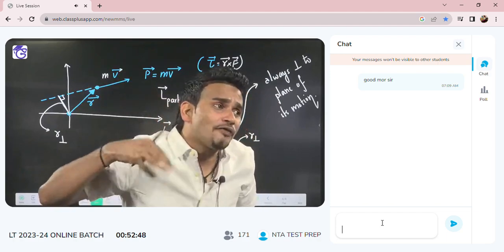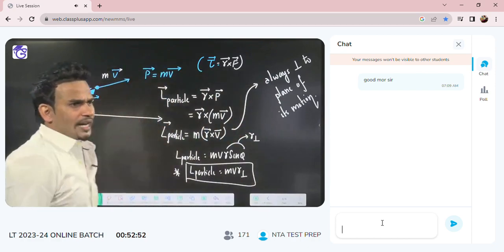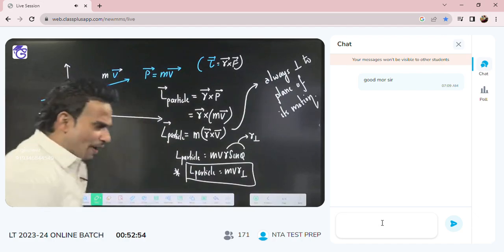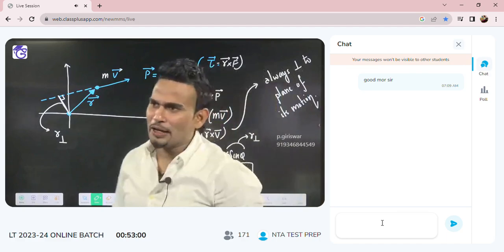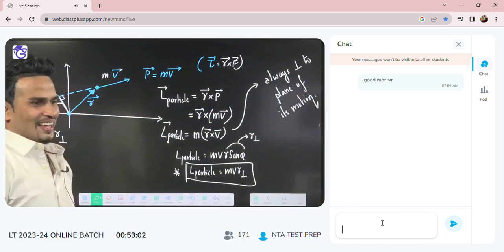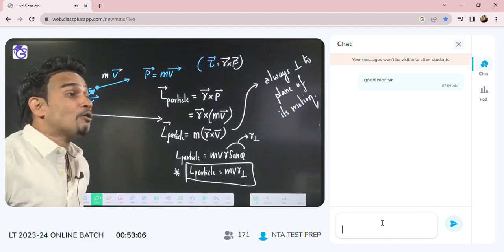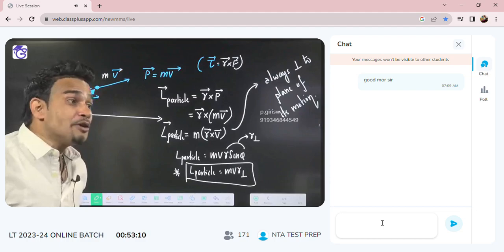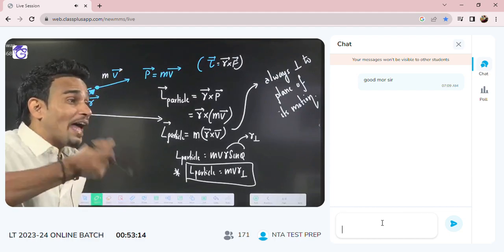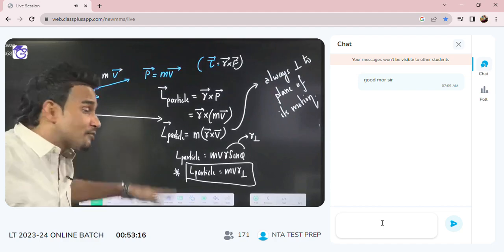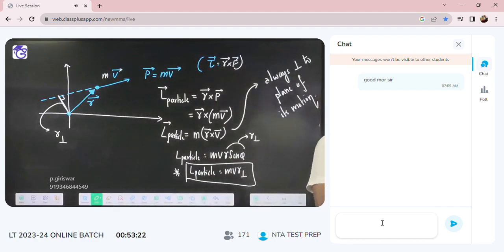What is the direction of angular momentum of the particle? Perpendicular to the plane of motion. I am telling you direction because this year one question came directly from the direction. They asked the direction of angular acceleration. So that's why directions are also important. Perpendicular to the plane of motion.